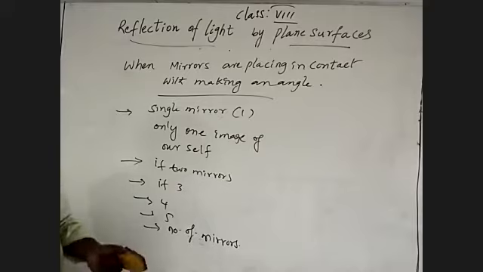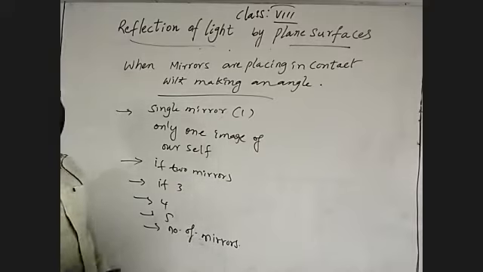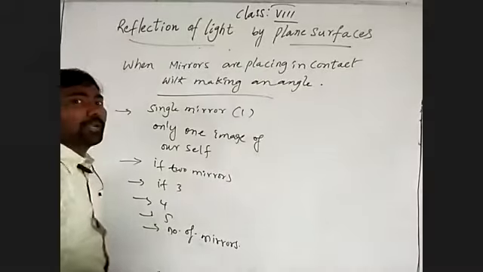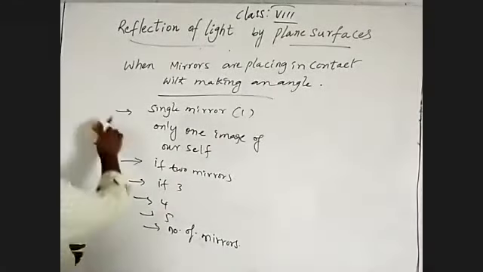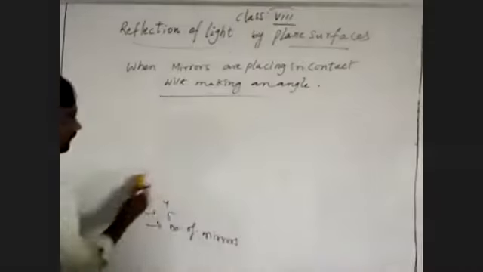For that, we have to identify how many images form for a given number of mirrors. I will explain how to find that so you can remember.